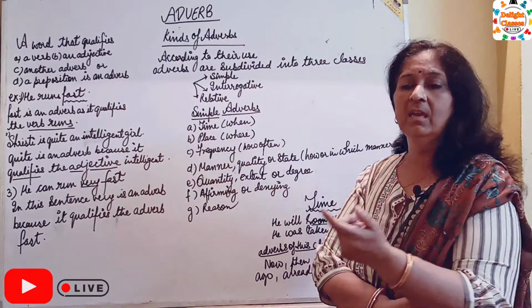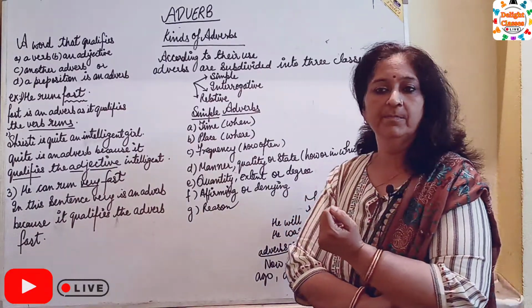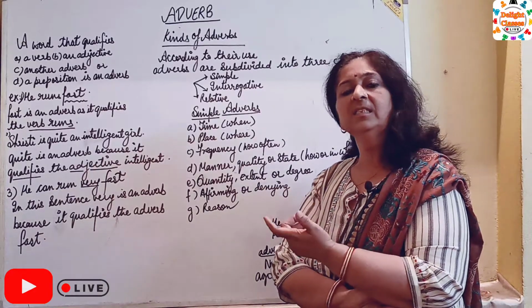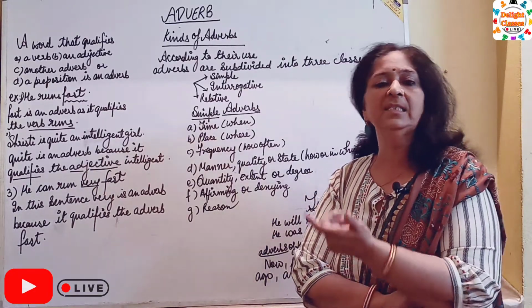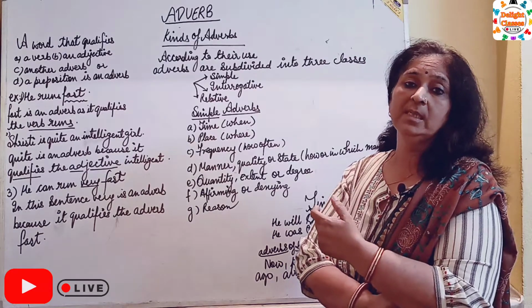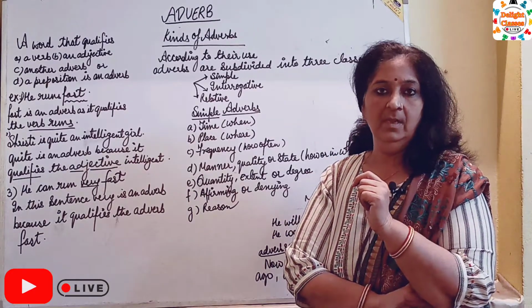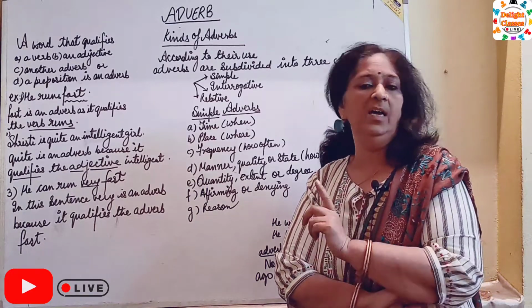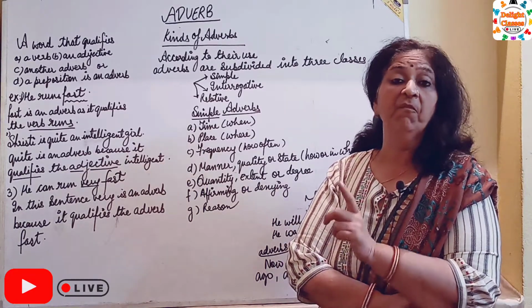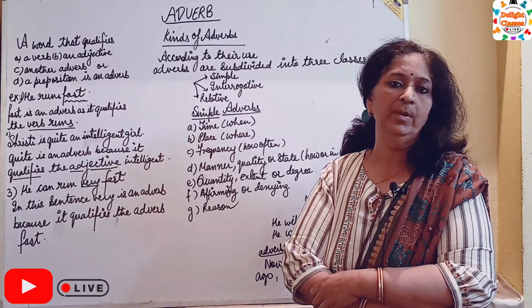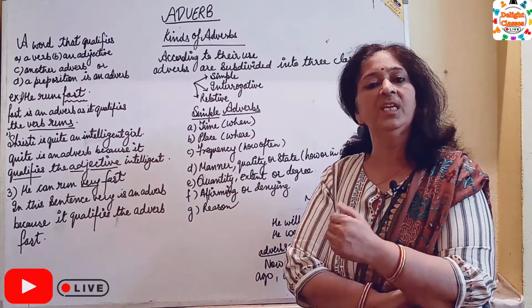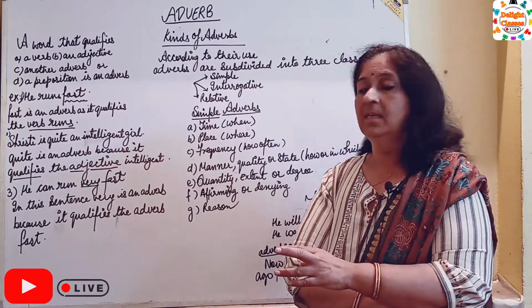Example, he runs fast. In this sentence, fast is an adverb because it is qualifying the verb runs.